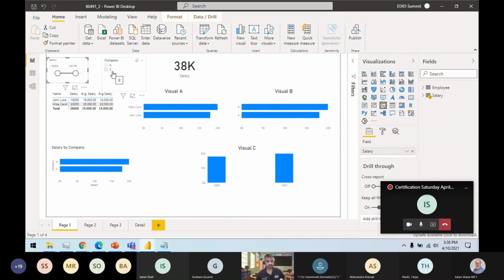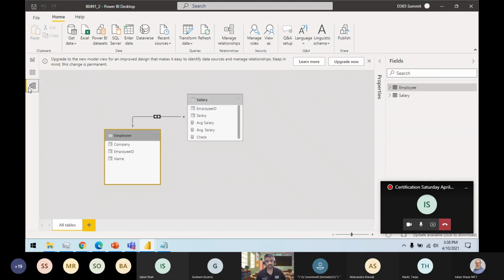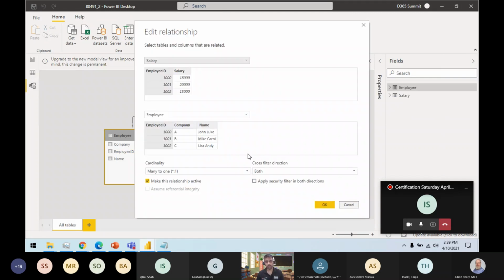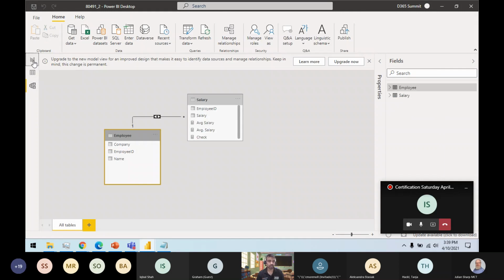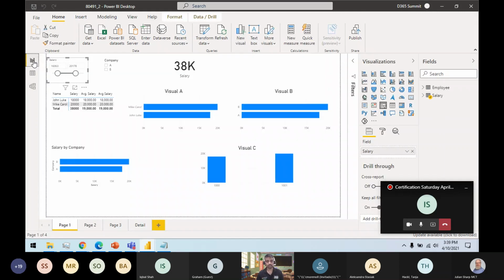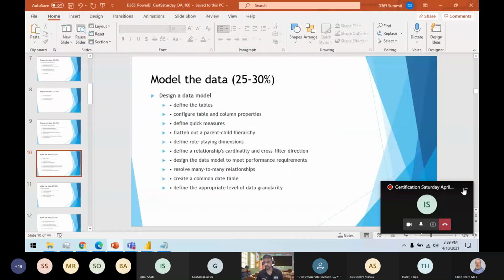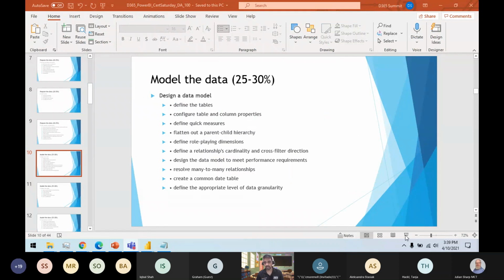This is the difference between going single and going both. It depends on your requirement. Either you want your fact table to filter your dimension, or you want one dimension to filter another, depending on your own scenario. I have shown you two or three different scenarios here where you can use this. So this is modeling data.